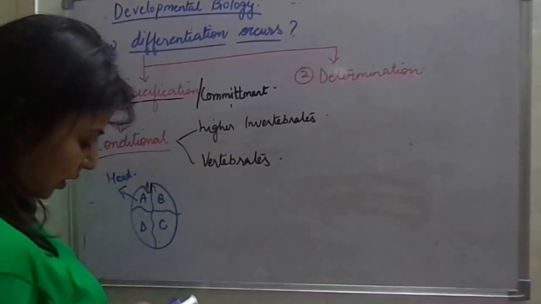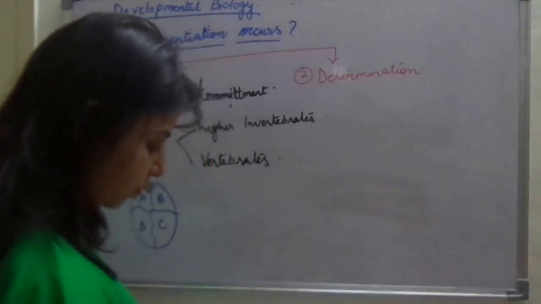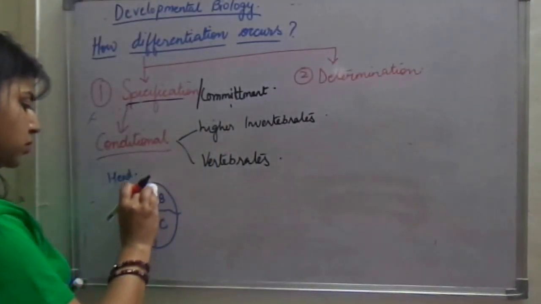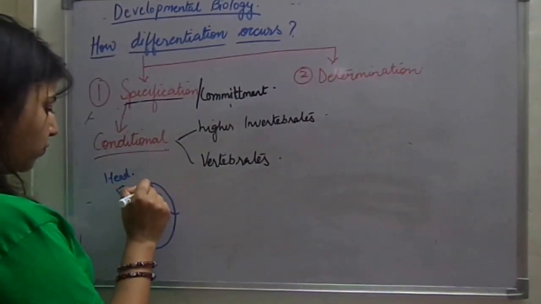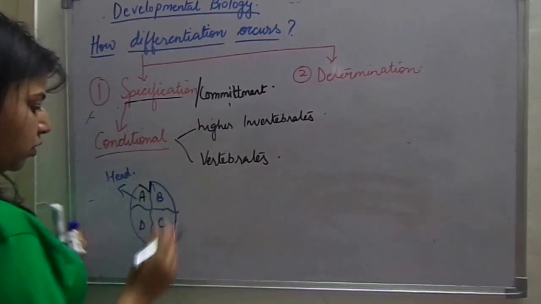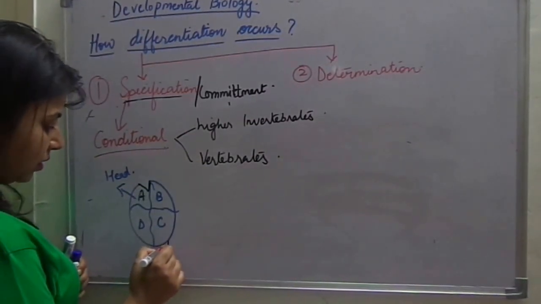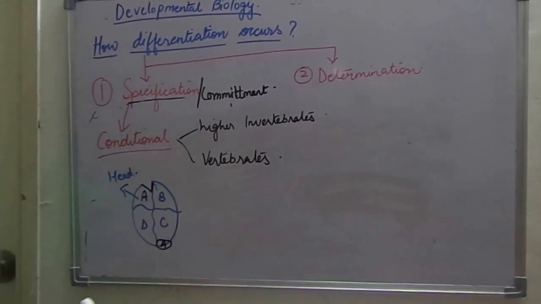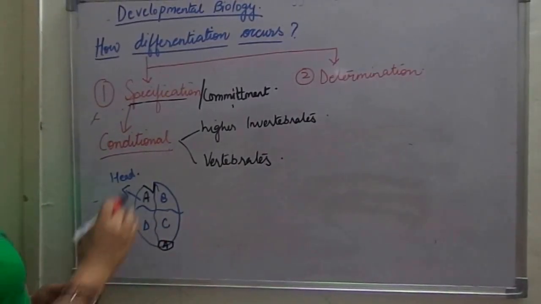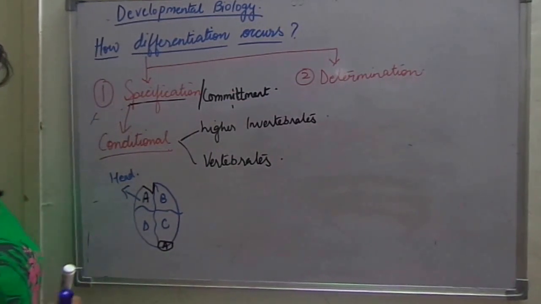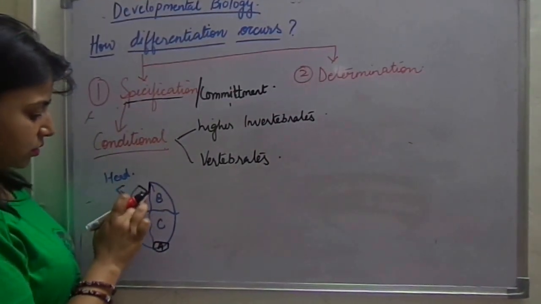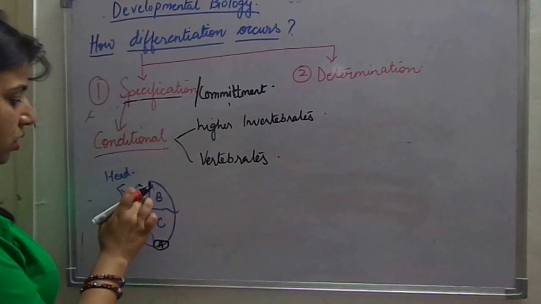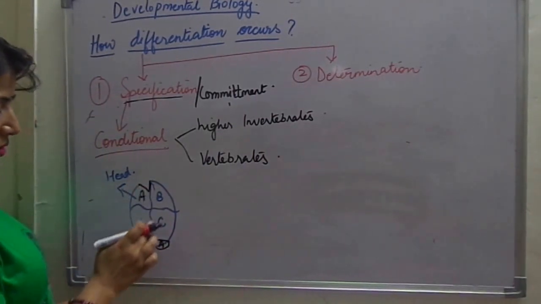After removing the cells from this region, we plant these cells in another region. I am talking about conditional specification. We remove some cells from this A region and place these cells in the C region.